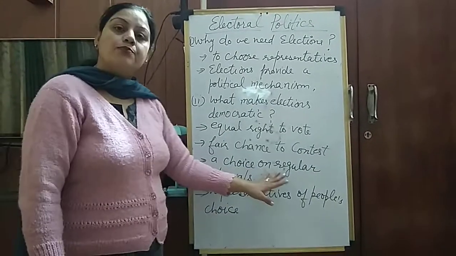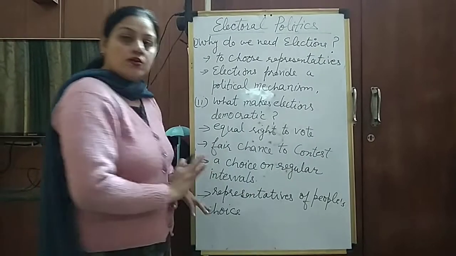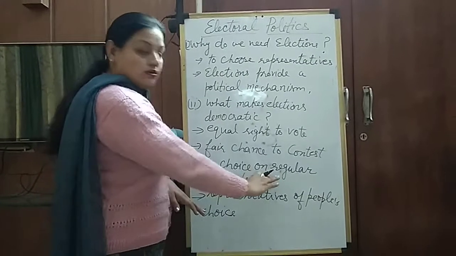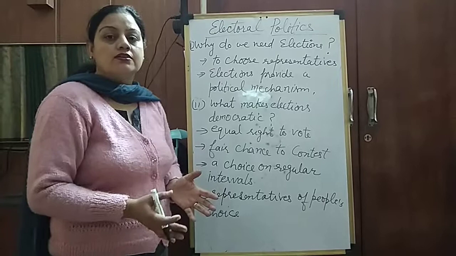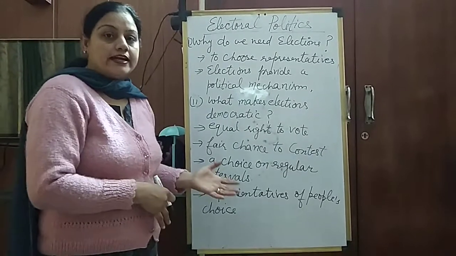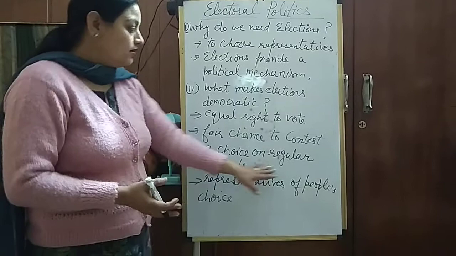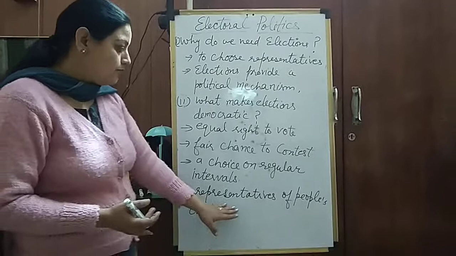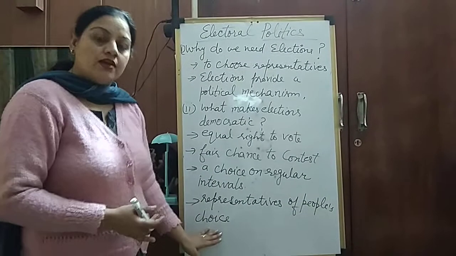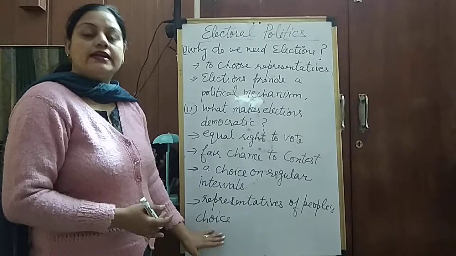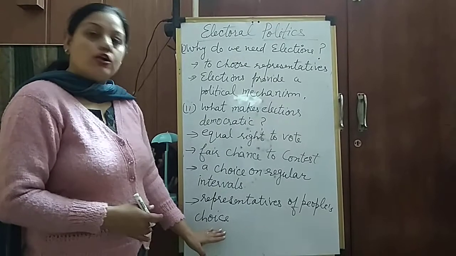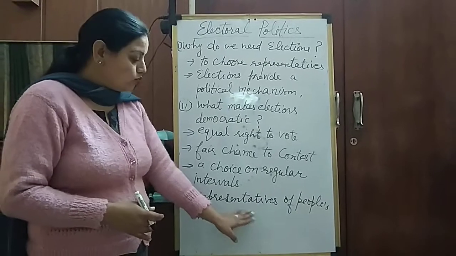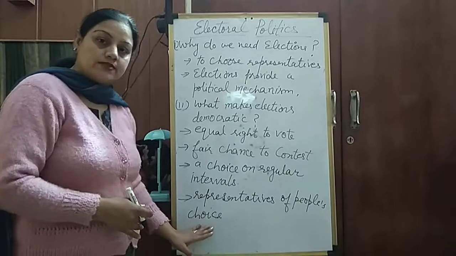If they are not happy with the previous one, they should have a fair chance to change that candidate after some period of time, which is called a choice on a regular basis. So people have a chance to change their candidate and to repeat their candidate at regular intervals. Next, what other thing makes elections democratic is the representatives of people's choice. When we talk about democracy, the people indirectly form the government, they take all the decisions, whatever is done by their representatives. So people should choose their representatives of their own choice.